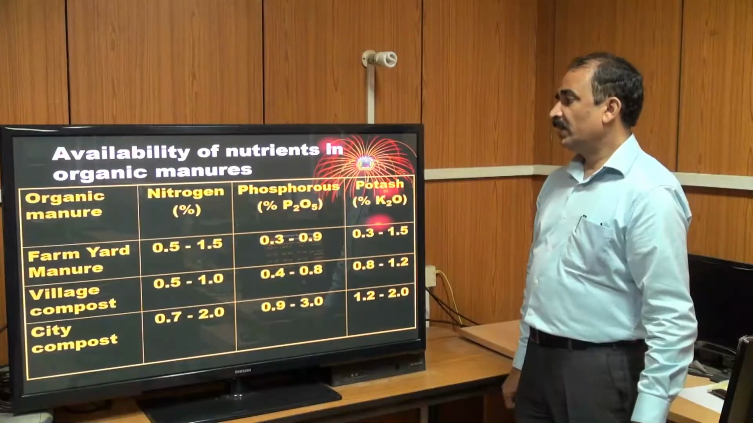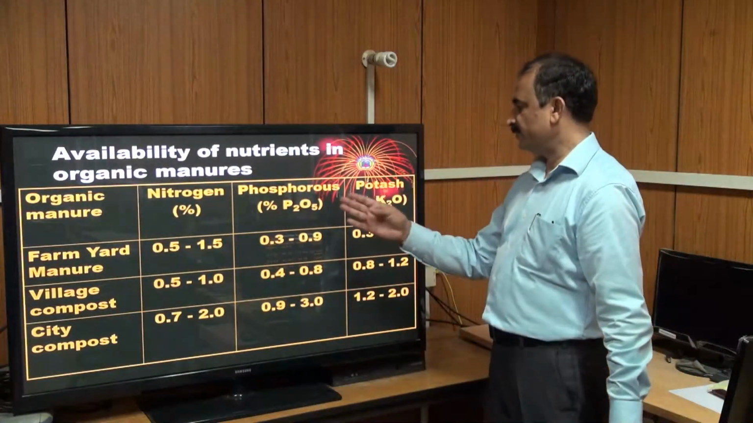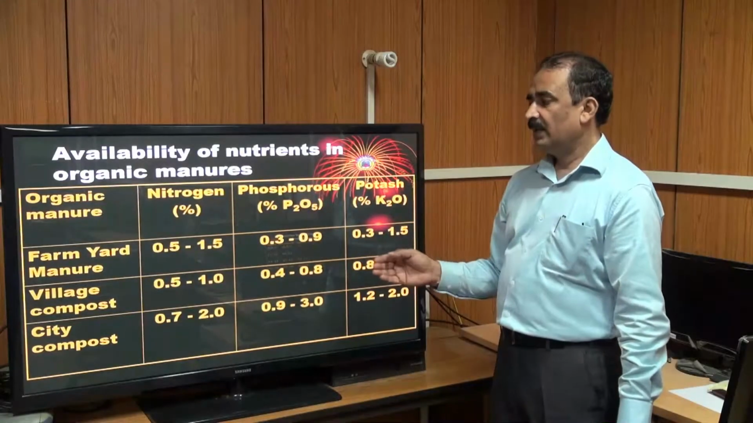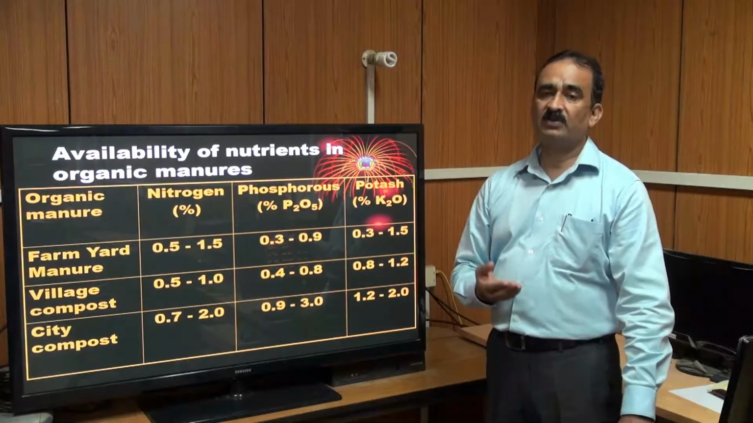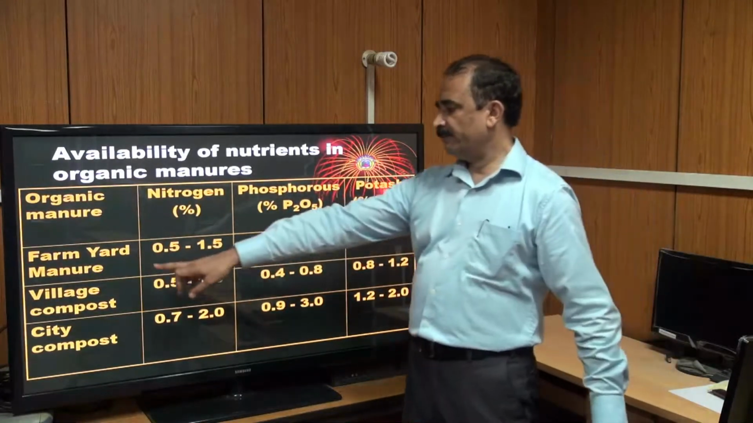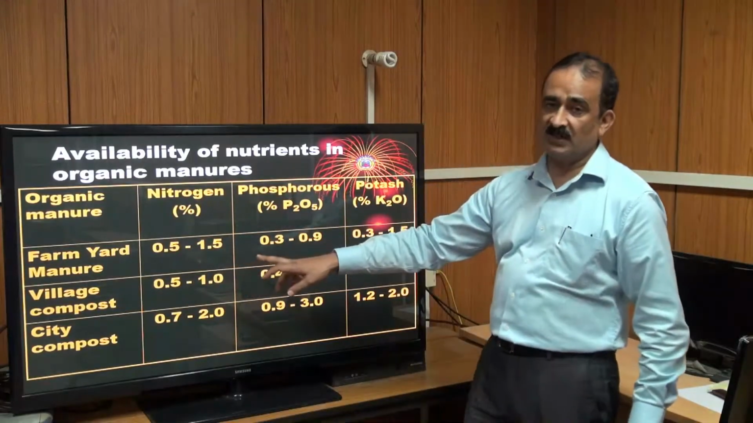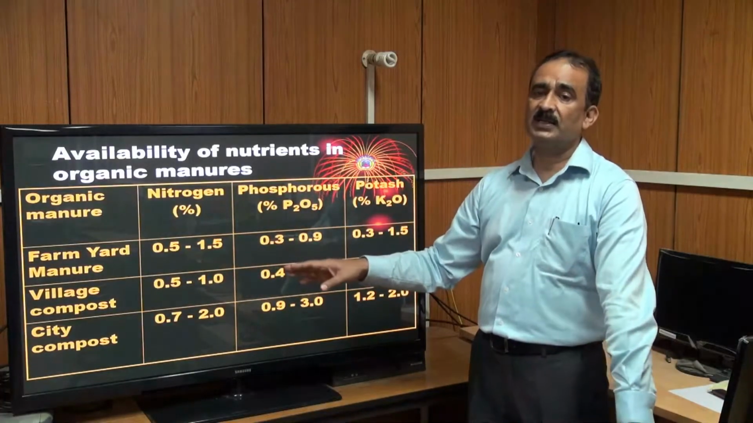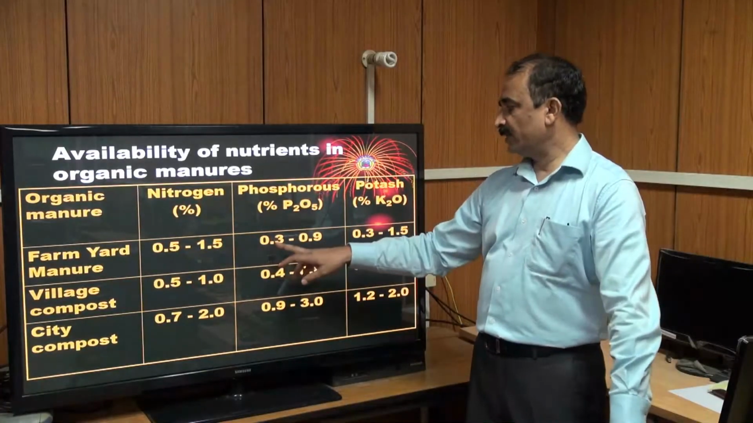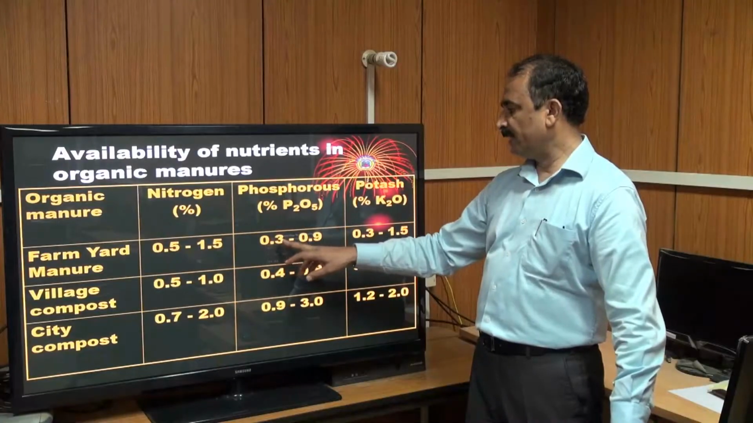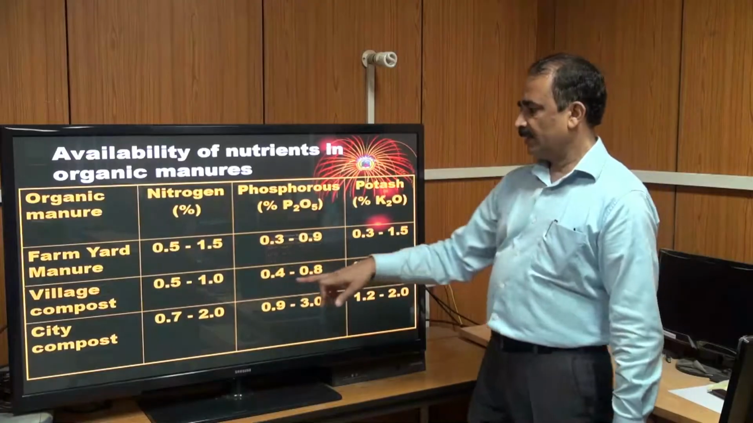This is the availability of the nutrients in organic manure. How much nitrogen, phosphorus and potassium is available in the farm waste that is not used by the farmers. In case of FYM, it contains 0.5% to 1.5% nitrogen, whereas in the normal compost it's only found at 0.5%. In case of phosphorus, it's found 0.5 to 0.9%, potassium 0.3 to 1.5%.